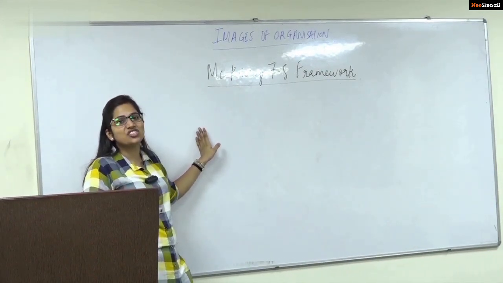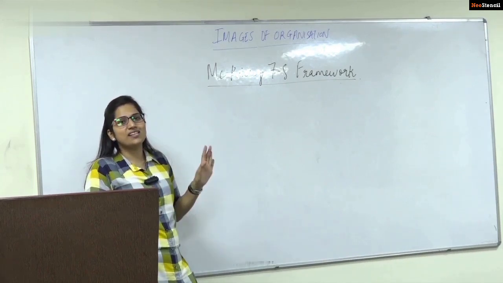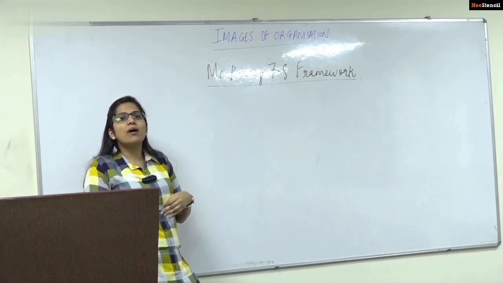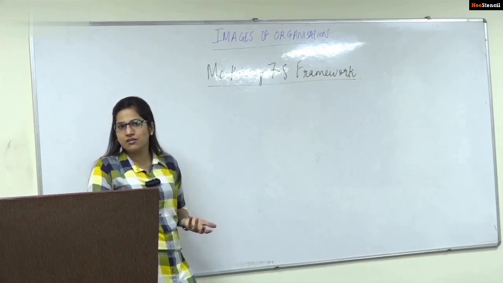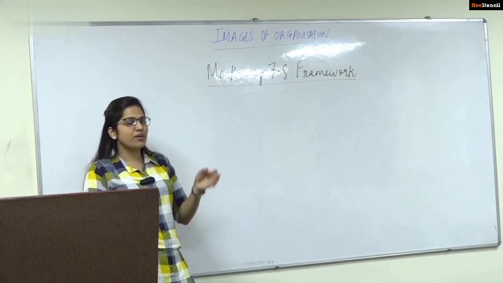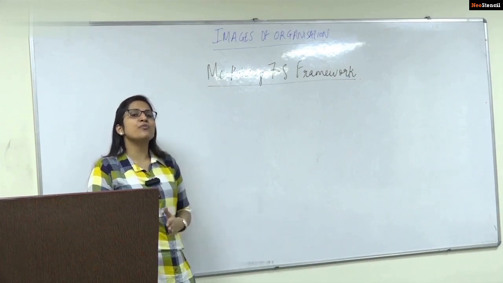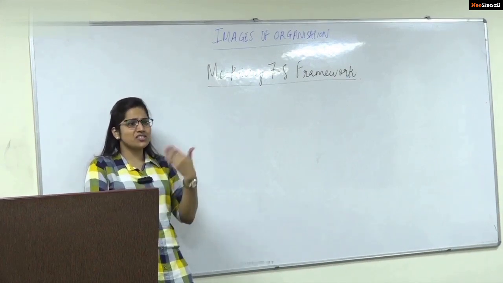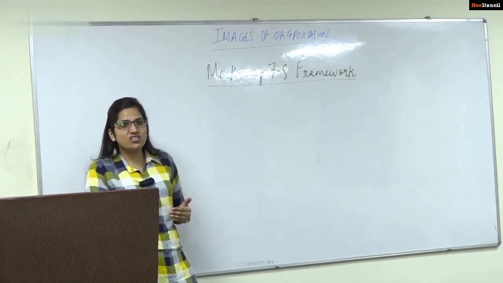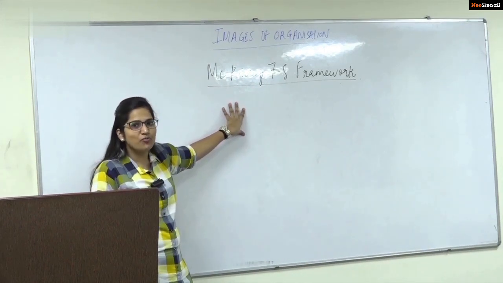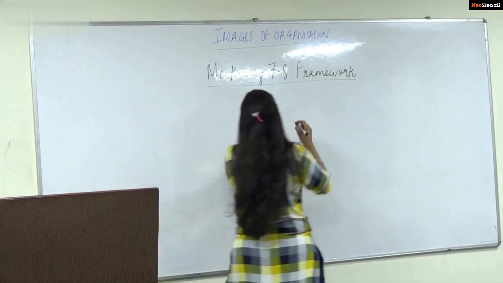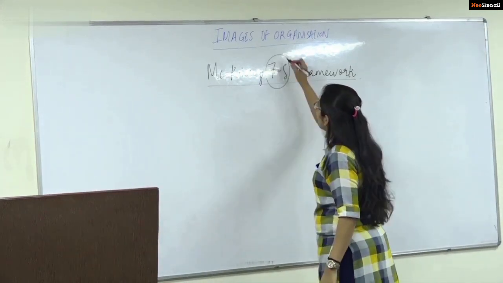It is an organizational tool to achieve organizational effectiveness, to bring about a change in the organization. Definitely we know that organization exists in an environment, it has to adapt to this environment. To adapt to this environment, it needs to bring about changes in its strategies, in its structures. To bring about changes in its strategy and structures, we have this McKinsey 7S framework. McKinsey 7S framework, as I said, these are the 7 elements.